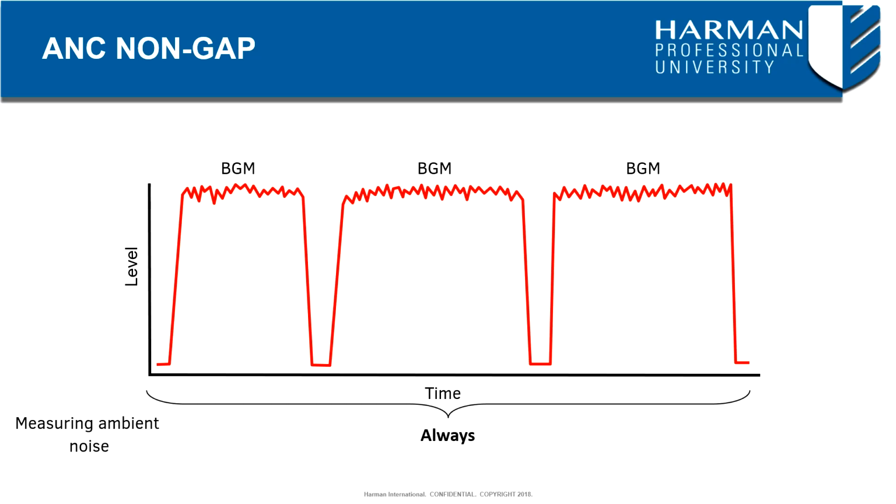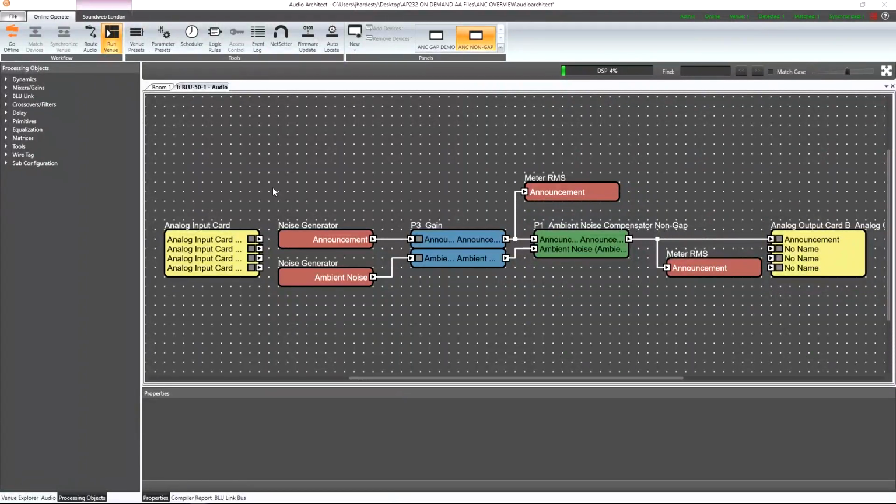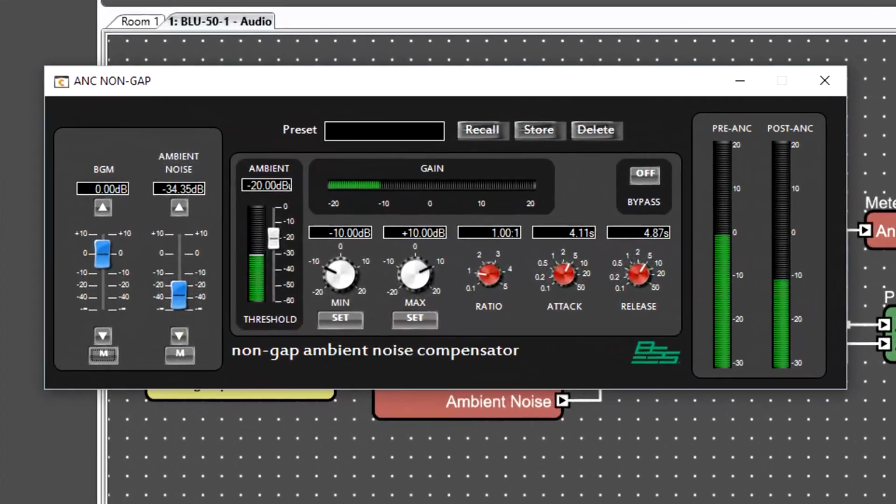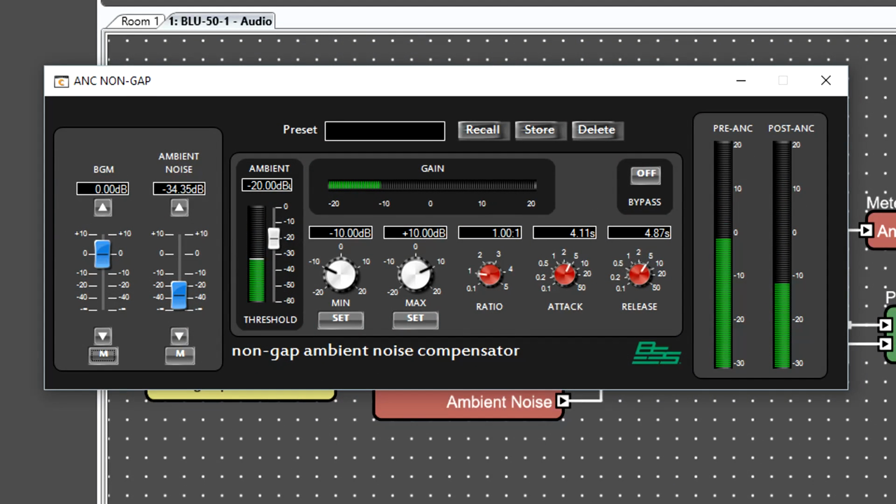Let's jump back into our venue file to see the ANC non-gap object at work. In a Soundweb London device, the block itself consists of the same two inputs and single output. Though we may be passing background music through this processor, we'll still refer to the first input as the announcement channel. Similar to the ANC Gap demo, let's bring up a custom control panel created for this ANC non-gap, and it will also allow us to easily view the meters and controls for the simulated background music and ambient noise.